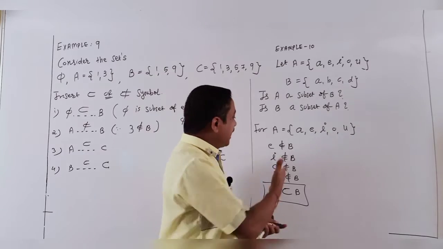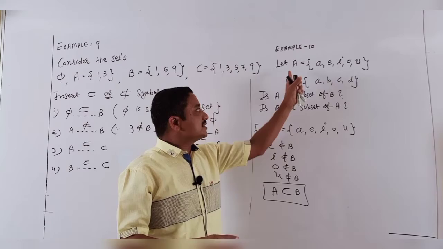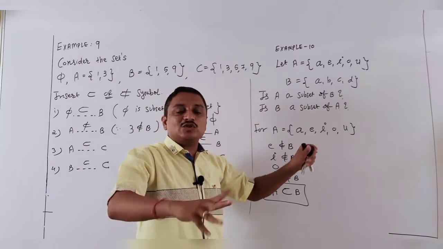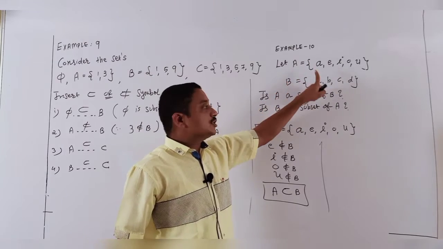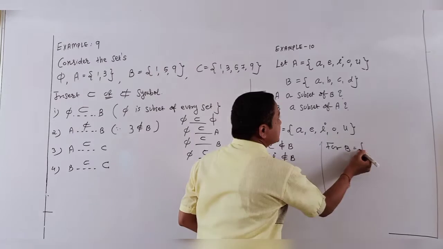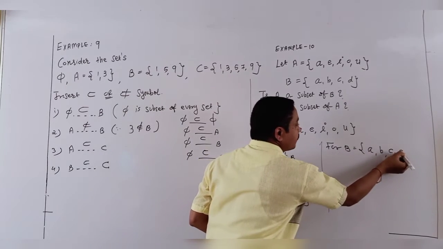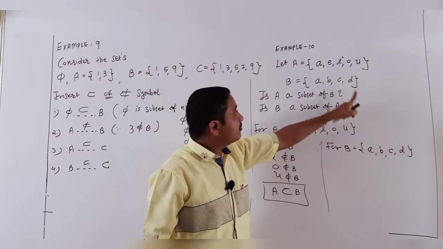You can also write any one example, students. If every element of A is present in B, then that is called a subset. Now think from B's side to A. For set B, I know a, b, c, d. Check: is a present in set A? Yes. Small letter b?